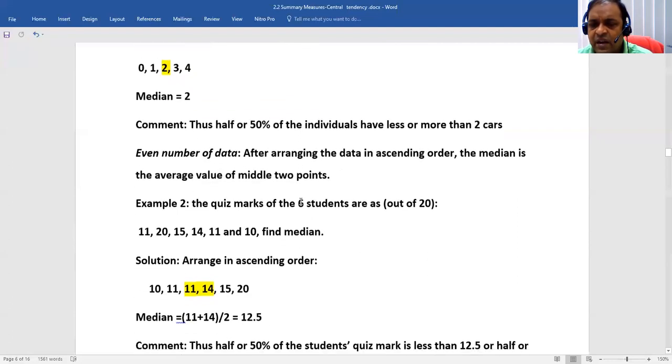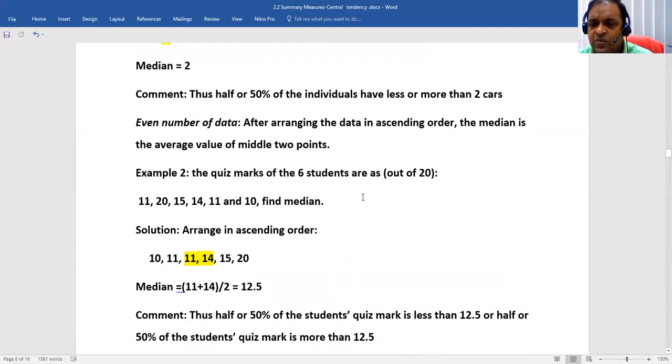Now let us see how you can calculate for an even number of data. Here are the quiz marks of 6 students out of 20. So 6 is an even number. The quiz marks are 11, 20, 15, 14, again 11, again 10. So how many data are there? 1, 2, 3, 4, 5, 6.